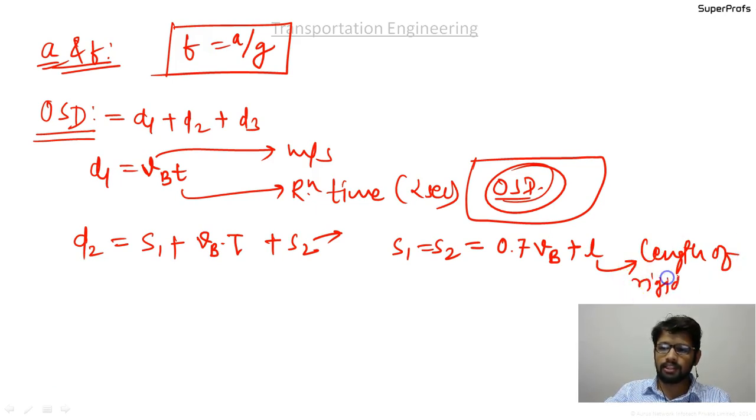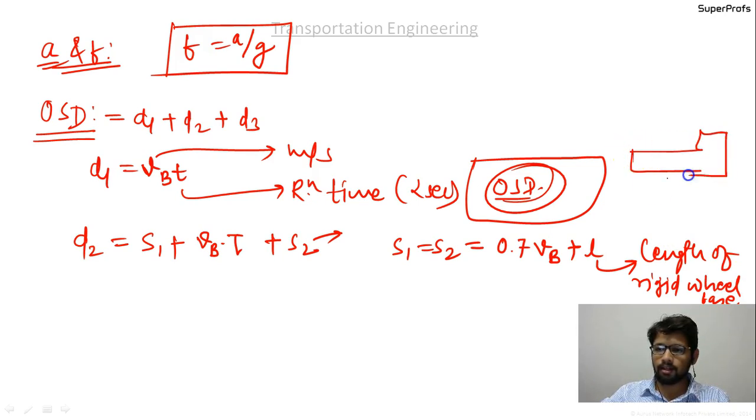Okay, so suppose this is a vehicle, okay guys, and length of rigid wheelbase, this is the distance L. Okay, and as per IRC it is 6.1 meters. So this is what is length of rigid wheelbase.